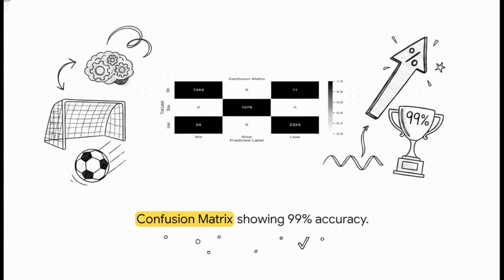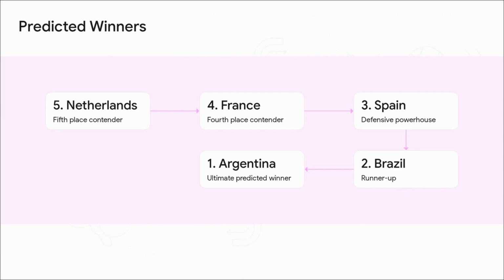See those solid dark squares running diagonally across? That shows exactly where the model's predicted labels perfectly matched the true, actual historical labels of wins, draws, and losses. The end result? This CatBoost model achieved a frankly astounding 99.14% prediction accuracy when tested against unseen historical match data. I mean, it really knows its football history. So, with a 99% accuracy rate, who does the algorithm say will actually take home the trophy?